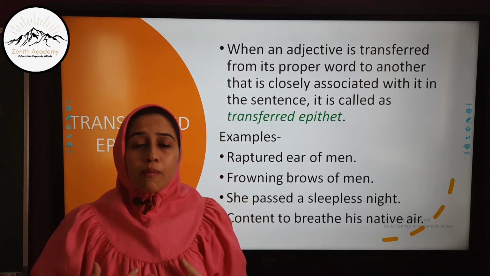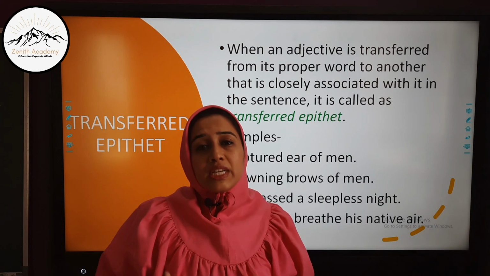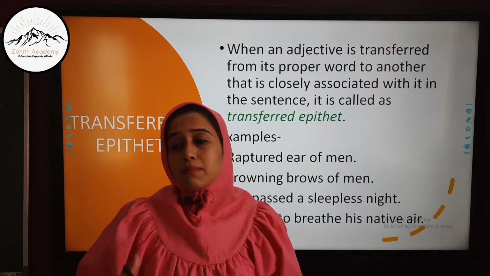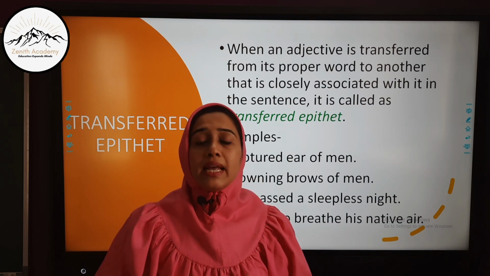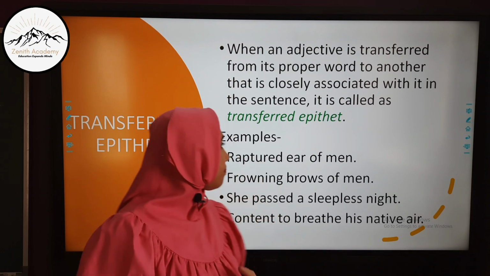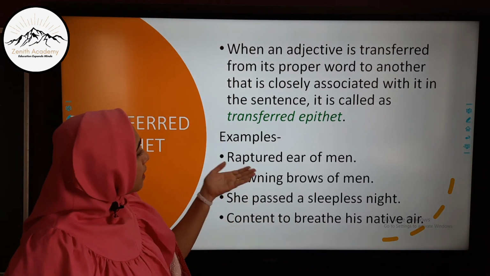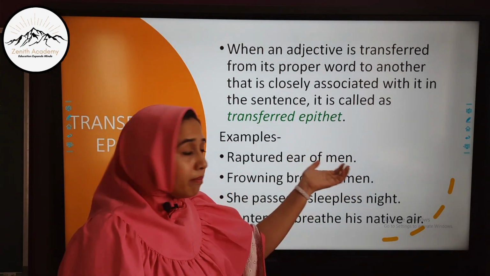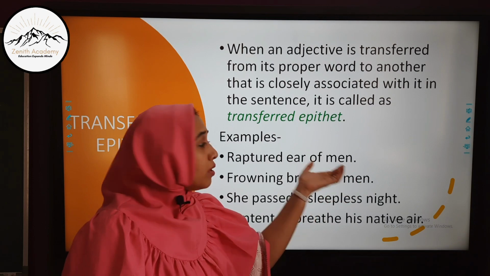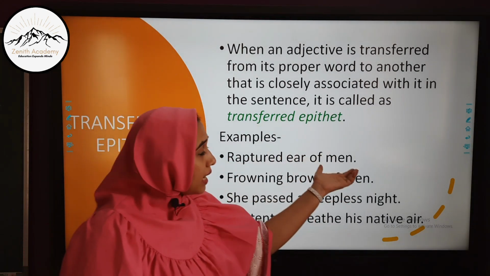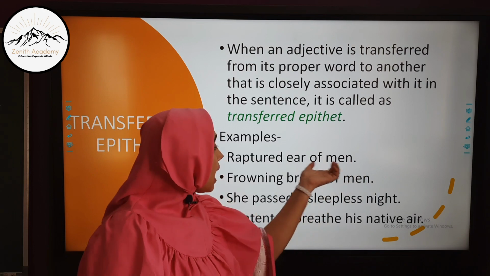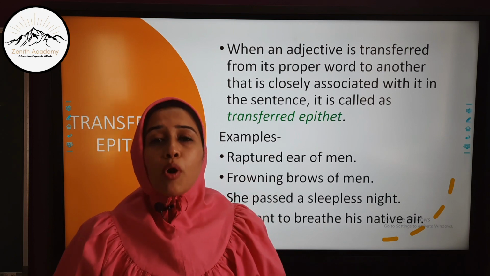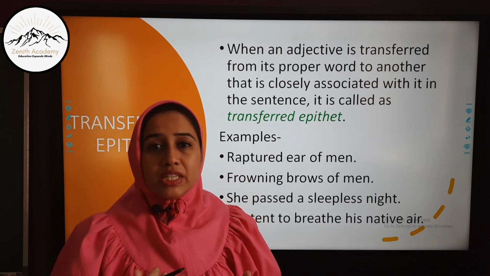Means I am talking about myself, but the adjective that I use for myself, rather than myself, I use for some belonging of mine or something that is closely associated to me, then the figure of speech will be transferred epithet. The examples are raptured ear of men. Now the men are raptured, but instead of using the adjective raptured for the entire men, I am using it only for the ear of the men. Means only a part of the entire body is used to qualify the adjective.